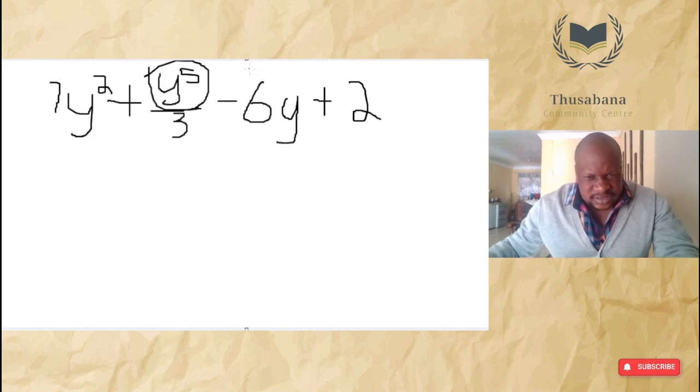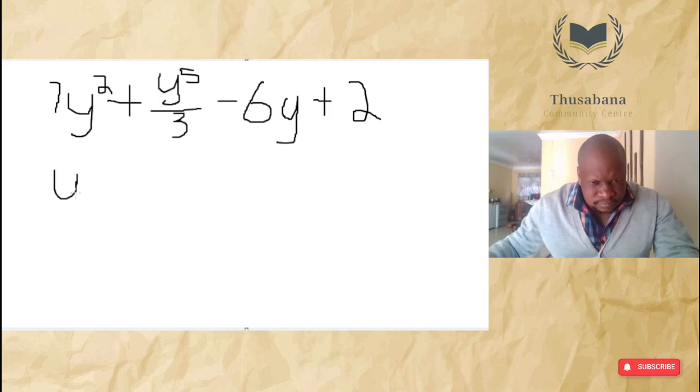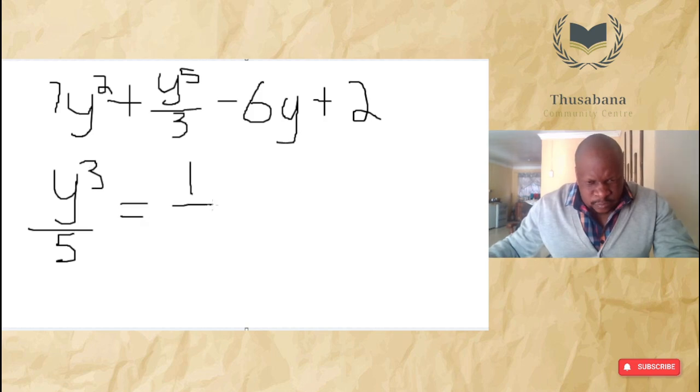But when it's a fraction like this, y to the power of 5 over 3